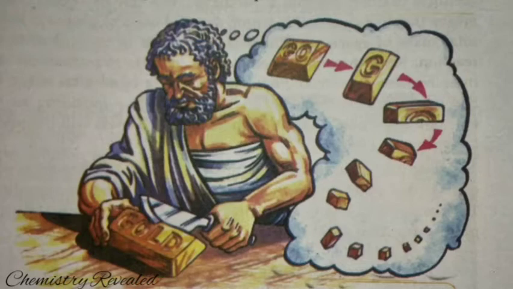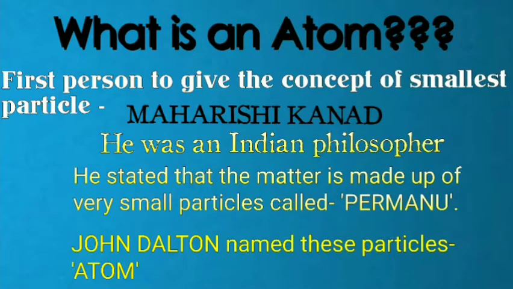Let's see them. So, what is an atom? Atom is the smallest particle of any substance. The theory about the atom was first given by Maharishi Kanad, an Indian philosopher. He stated that any substance is made up of very small particles which are called Paramanu. John Dalton was the first scientist who gave the concept on the basis of scientific explanations, and he named them atoms. Let's go through Dalton's atomic theory postulates.